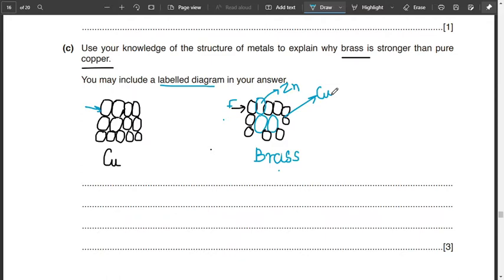However, because zinc and copper are two different size particles, when they are together in the form of brass, they cannot slide easily over each other due to the different sizes of particles. Hence, proven that brass is stronger.